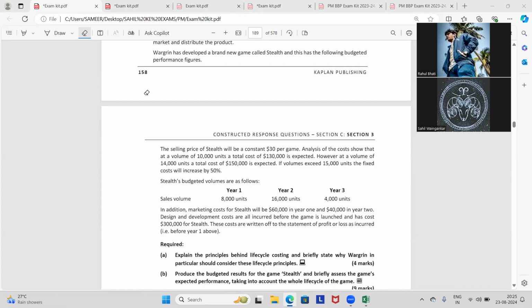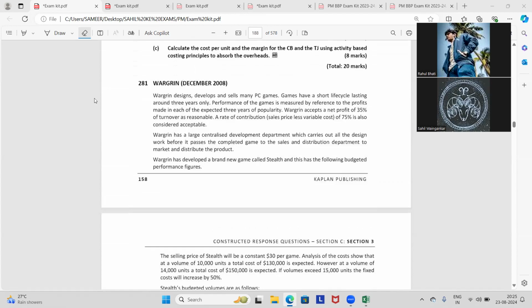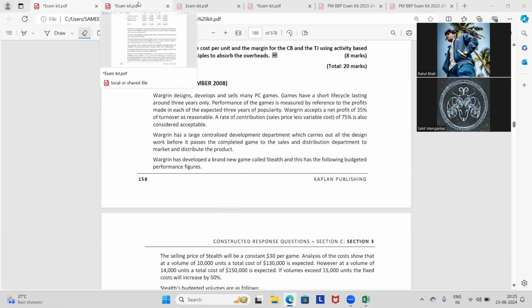As the product has been running 3 years, we can see the net profit of 35% and a contribution of 75% because cost has been reduced to a minimum level. Cost can be reduced to a minimal level. Cost control can take place.